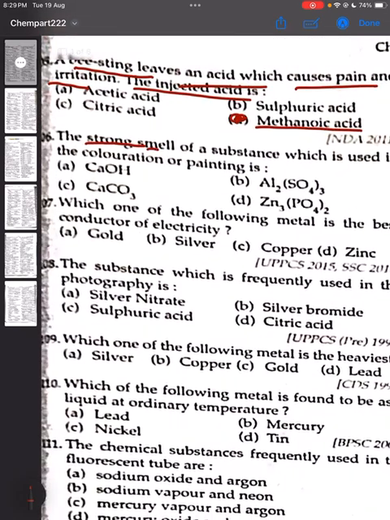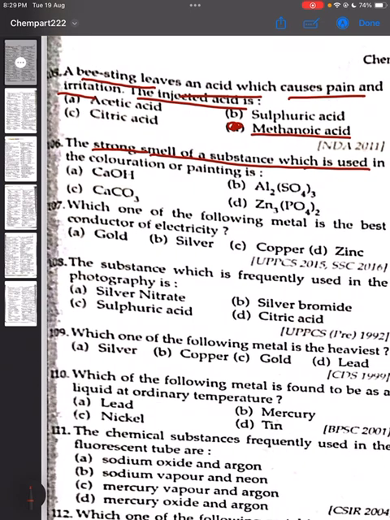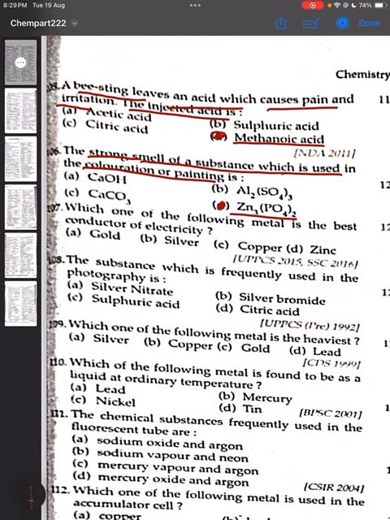Question 106. The strong smell of a substance which is used in the coloration of painting is zinc phosphate. Correct answer is option D, Zn3(PO4)2. So it is zinc phosphate.